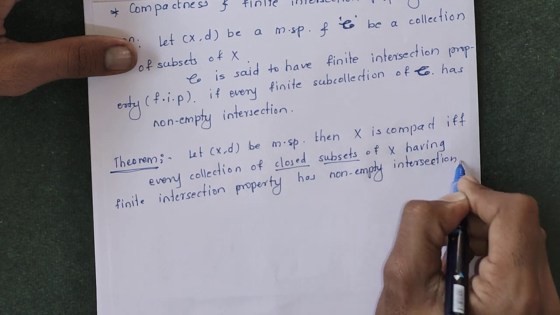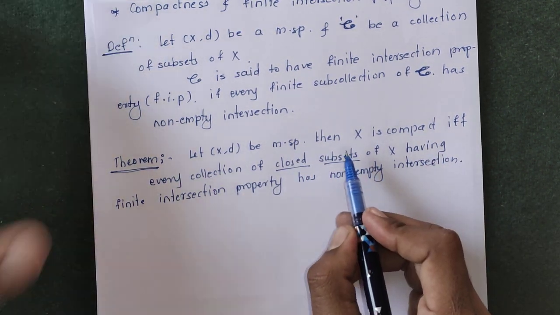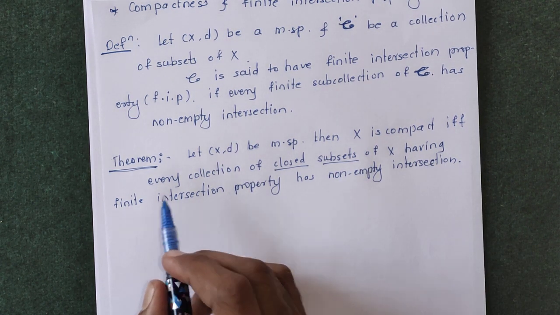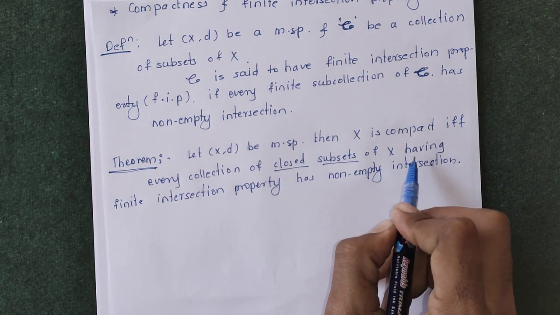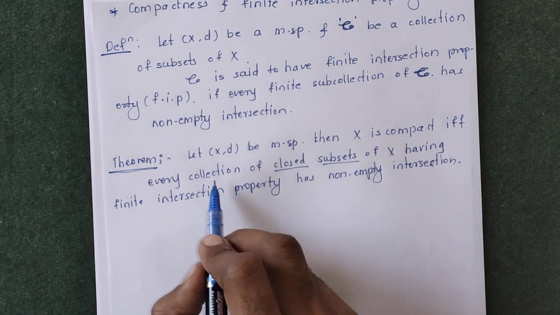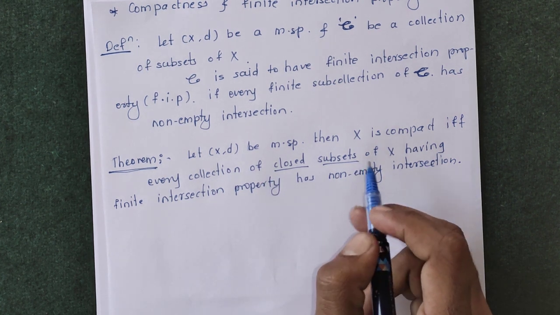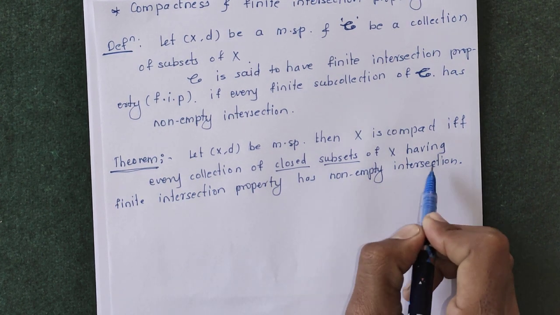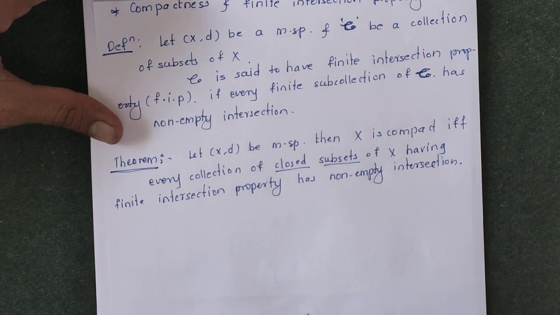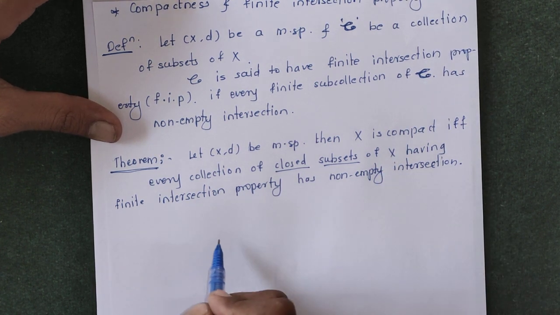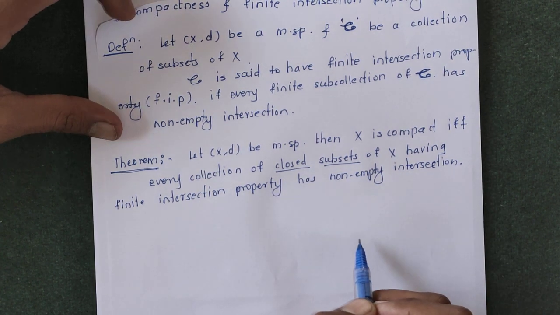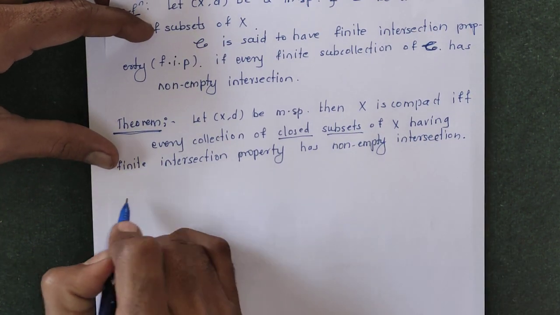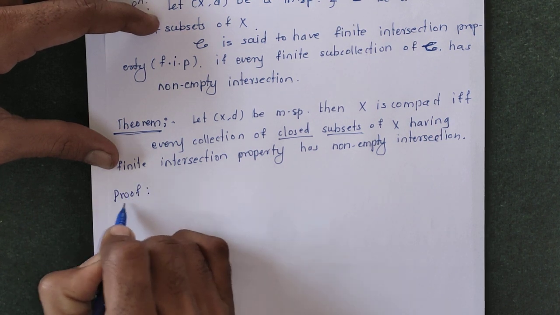So the statement is: let (X, d) be a metric space. Then X is compact if and only if every collection of closed subsets of X having the finite intersection property has non-empty intersection. If we take such collections of closed subsets of X, then their intersection must be non-empty. In the proof, we have to prove this result in two parts.